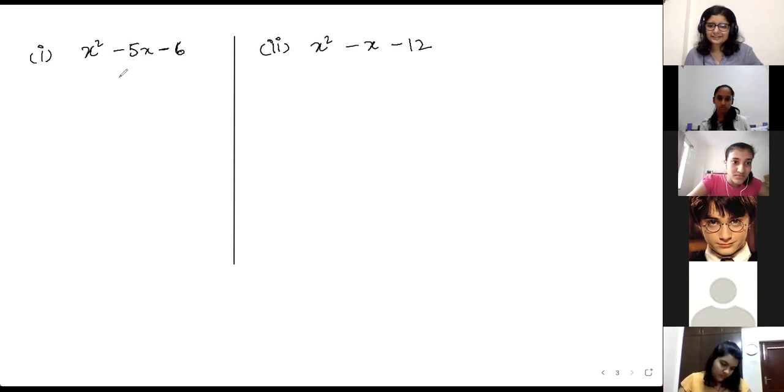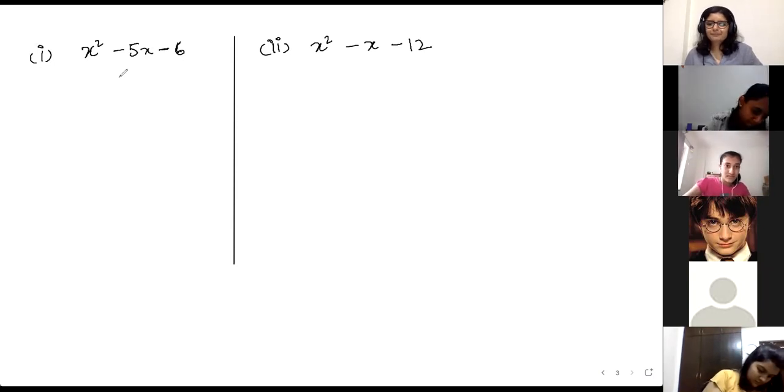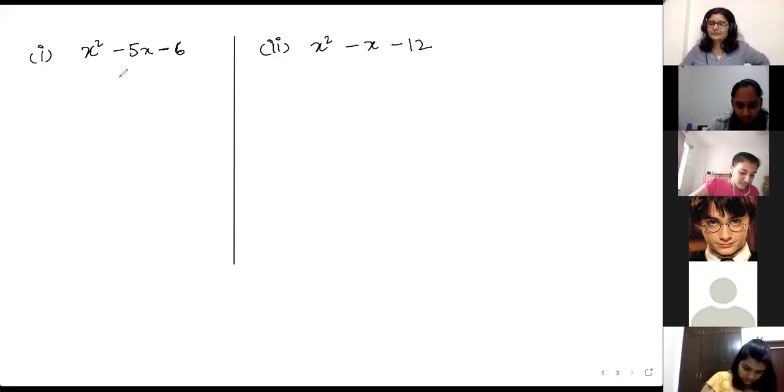Ashka got it correct. Suhani got it correct. Samriddhi also got it. Very good. All the girls got it. Sujal and Swayam, quickly.